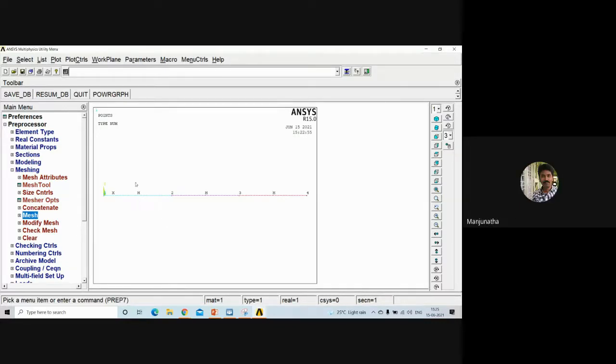If, for example, the lines are of different length, then you can define a different number of divisions for different lines. Is that clear? Okay, sir. Fine.